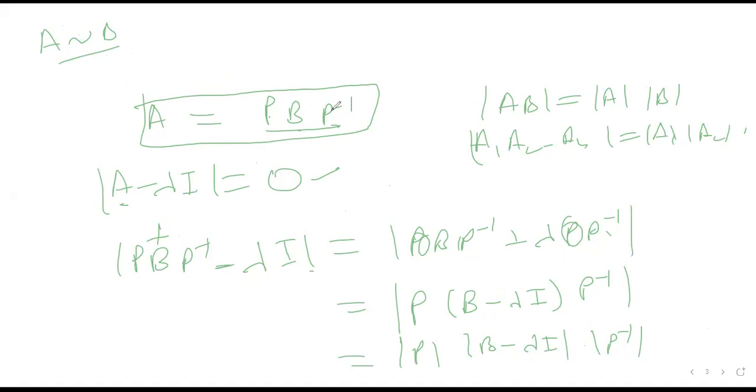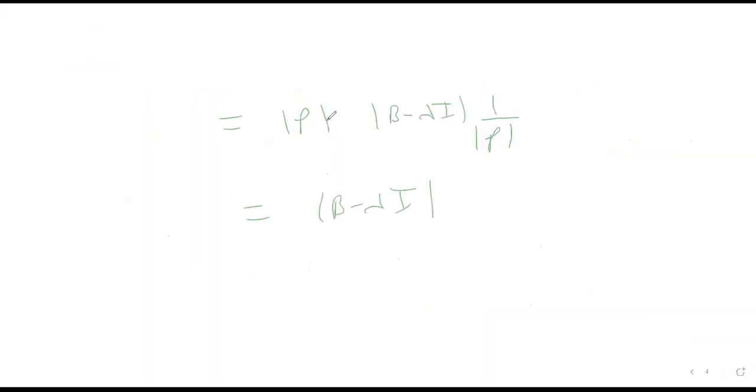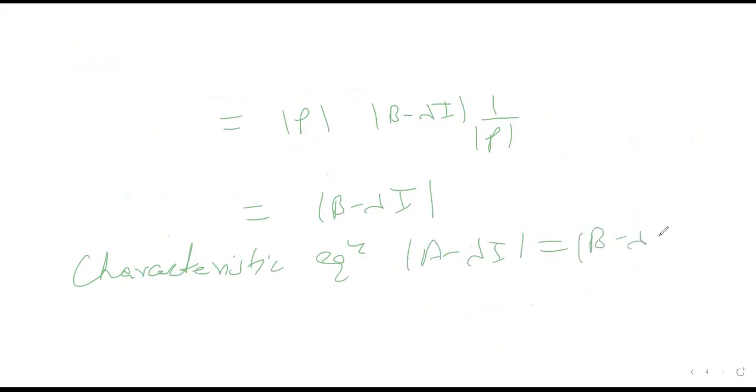Yes, sir. Okay, so I use this property A equal to P B P inverse. Then I wrote A minus lambda I as P B P inverse minus lambda I. I will write I as P into P inverse. Then I will take P common on this side and P inverse on that side, and then this will be 1 by determinant P, so this will cancel out because determinants are just real numbers. So this will give you B. So the characteristic equation of A minus lambda I is equal to that of B minus lambda I.